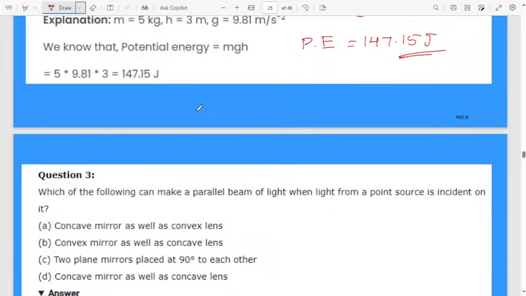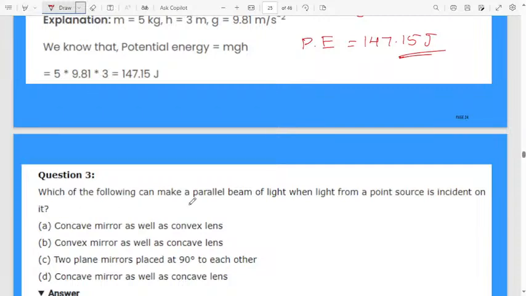Next question: which of the following can make a parallel beam of light when light from a point source is incident on it? First option, concave mirror as well as a convex lens. Option B, convex mirror as well as a concave lens. Option C, two plane mirrors placed at 90 degrees to each other. Option D, concave mirror as well as a concave lens.